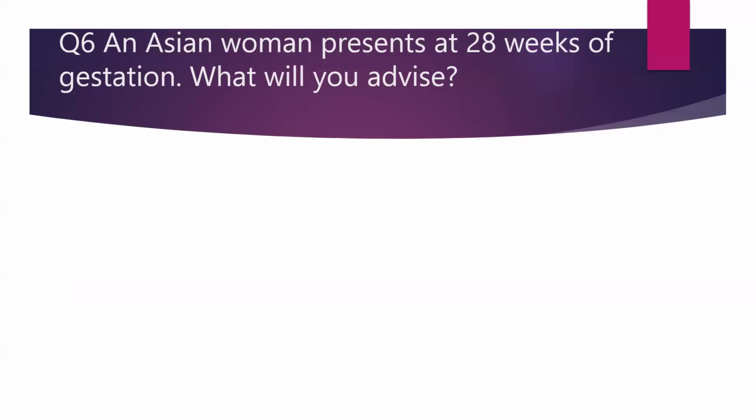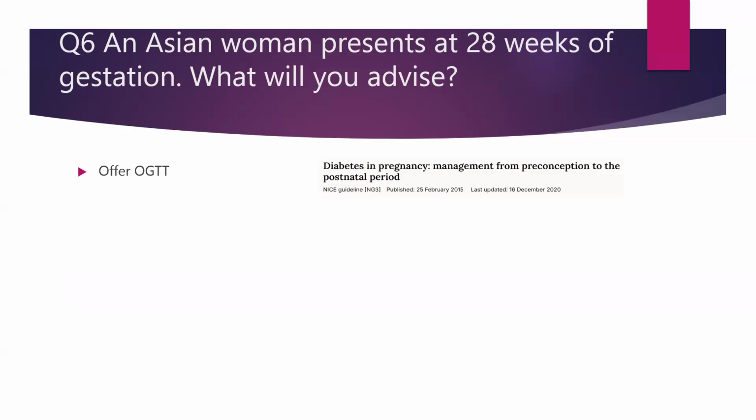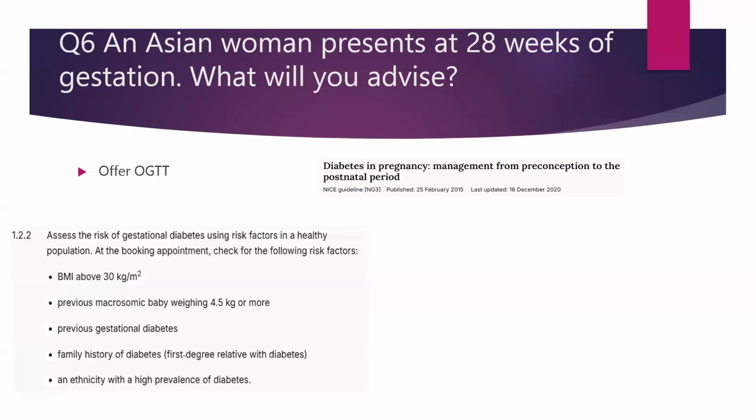Question theme 6. We have an Asian woman presented at 28 weeks of gestation. What will you advise for her? So offer her an OGTT. This comes from the NICE guidelines, which were last updated in 2020, dealing with diabetes in pregnancy, management from preconception to postnatal period. We should assess the risk of GDM using risk factors in a healthy population.